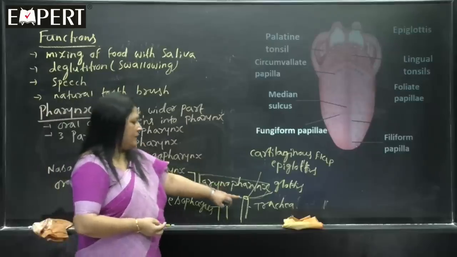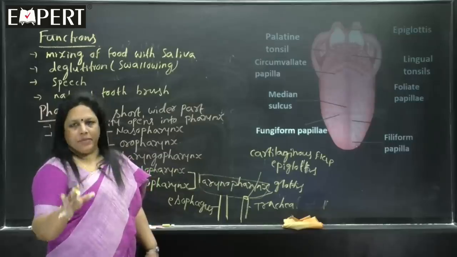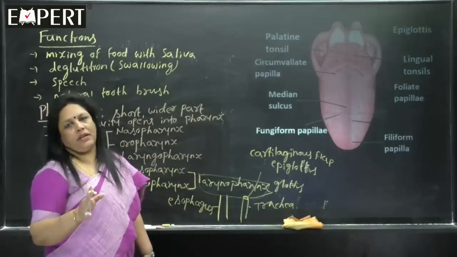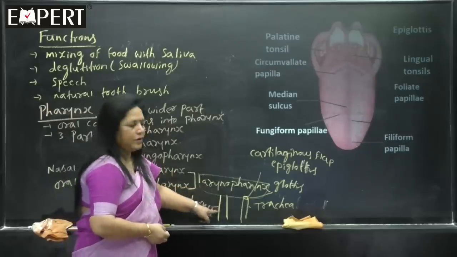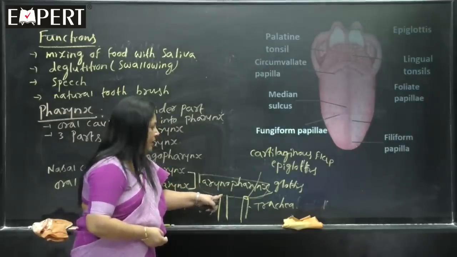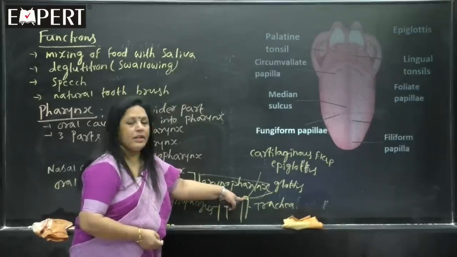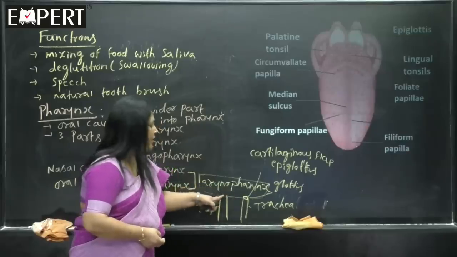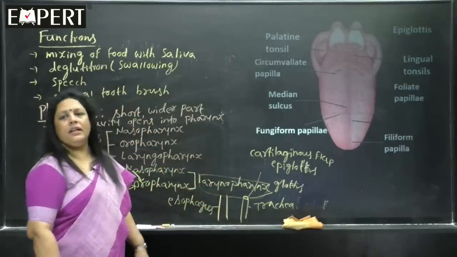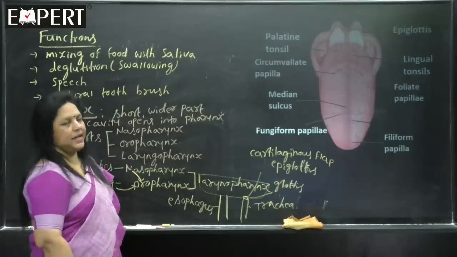At the top of the trachea, there is an opening called the glottis. Glottis is covered by a cartilaginous flap called the epiglottis, because when we take food, both arise from the same part of the pharynx. When you take food, particles may reach the trachea, so that we cannot breathe air. That is why when you are taking the food, the glottis is closed by the epiglottis. Okay. So, this is about the pharynx.